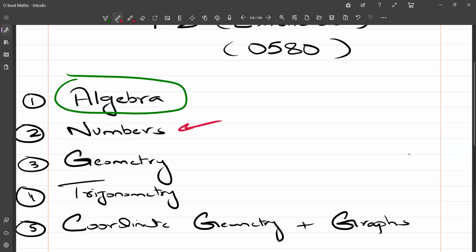Okay, so third comes the topic of geometry. Geometry contains three very important subtopics, starting with angles, of course, straight line angles, circle theorems, and of course, the polygons. All are included in the topic of geometry, so geometry is again very important.